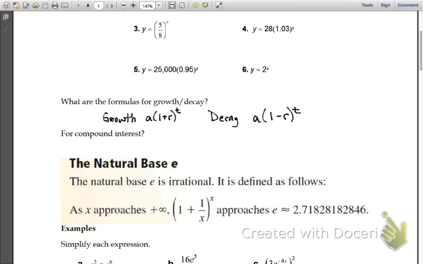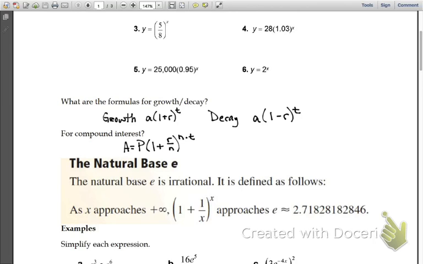Whenever we do compound interest, you have A equal to the principal times 1 plus the rate divided by the number of times per year, all to the n times t power. Remember, n is your number, like quarterly, annually, semi-annually, monthly, stuff like that. T is still time in years. R is still your rate. Those were up there yesterday for your quiz.